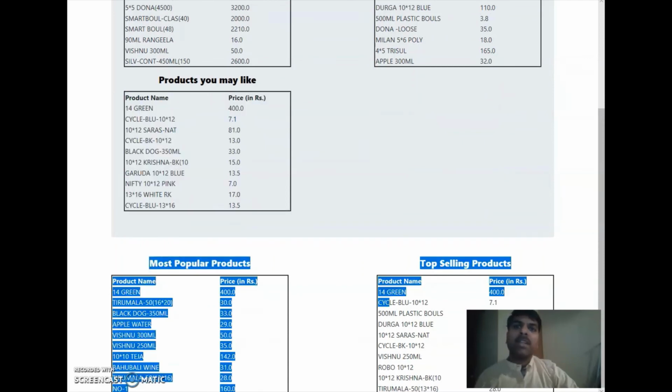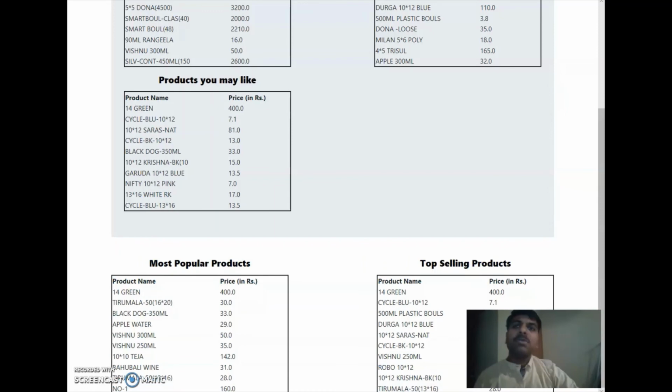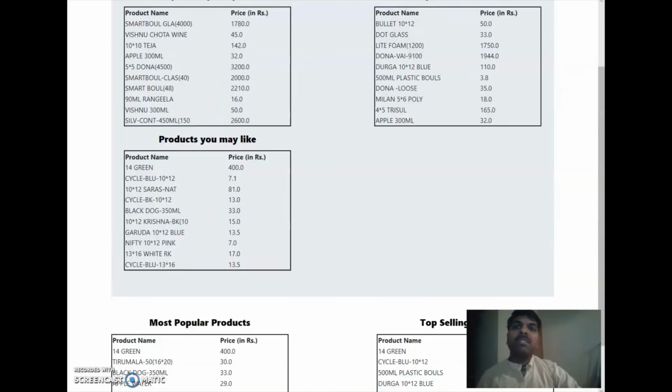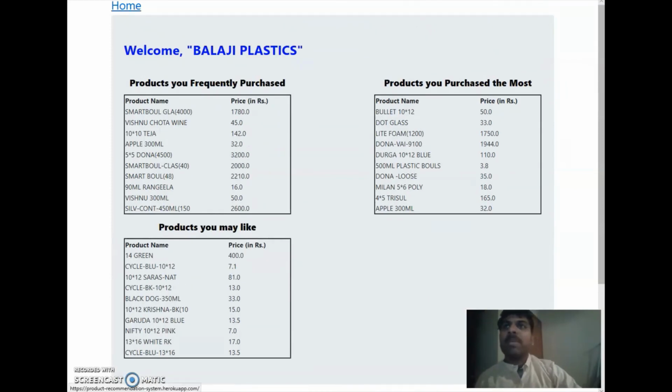And this is a regular one. This is here to still show that these are the top selling items of the company, the most popular products in the company, so they'll still have a view of this when they log into the web page.